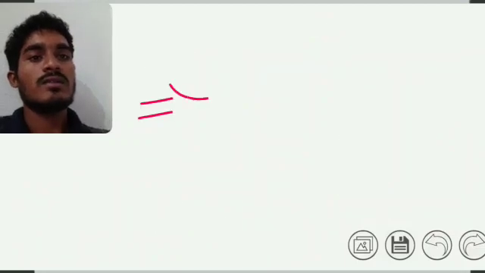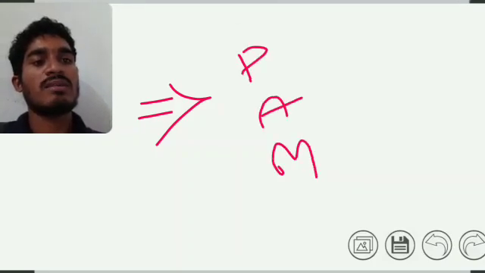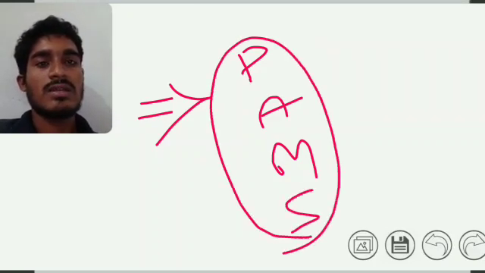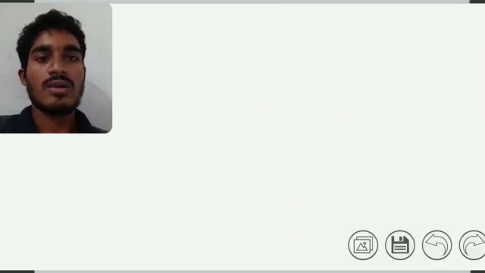So the quantum numbers determine the energy differences: the principal quantum number, azimuthal quantum number, magnetic quantum number, and finally the spin quantum number. Okay, this is a shortcut form of this. So I hope all of you understand these quantum numbers and details well. Thank you for watching this video.